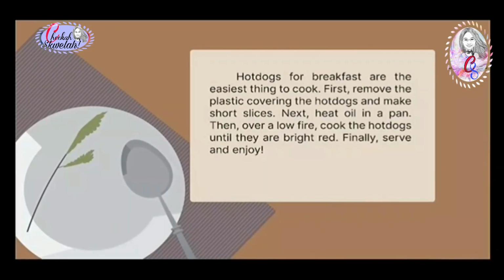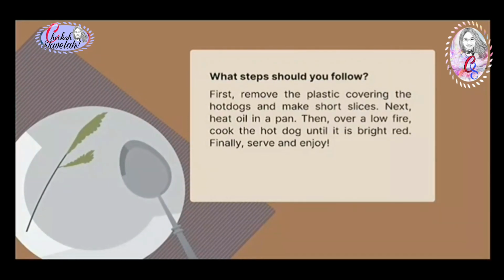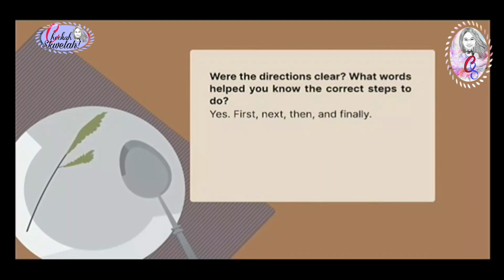And finally, here are the answers for type C. Were your answers like these? Number 1, how to cook hot dogs. Number 2, first, remove the plastic covering of the hot dogs and make short slices. Next, heat oil in a pan. Then, over a low fire, cook the hot dog until it is bright red. Finally, serve and enjoy. Number 3, yes, first, next, then, finally.